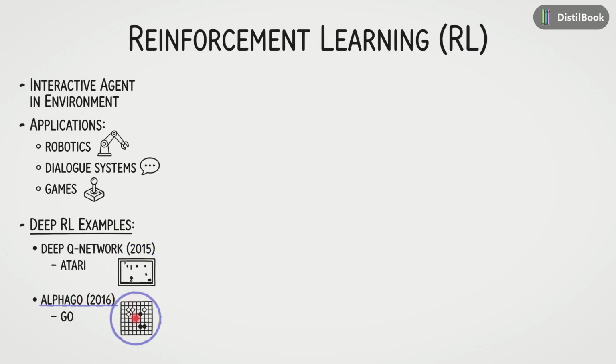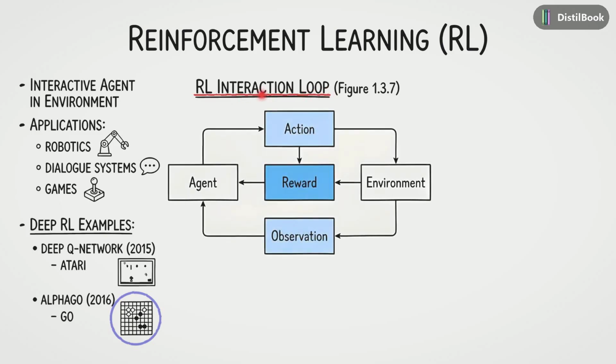But how does this actually work? It relies on the RL interaction loop. It is a continuous cycle. We start with the agent on the left. Based on what it sees, the agent chooses an action. This action is sent to the environment, which changes the state of the world. The environment then responds by sending back two things: a reward, which tells the agent if the action was good or bad, and a new observation of the new state. This feeds back into the agent, and the loop repeats.